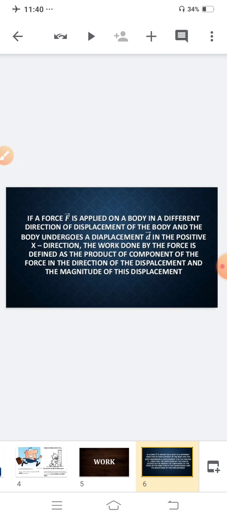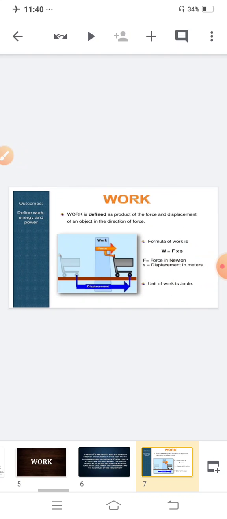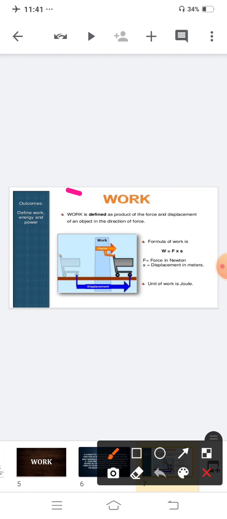Clear? So with this we can write the definition of work. Work is defined as the product of the force and displacement of an object in the direction of force.